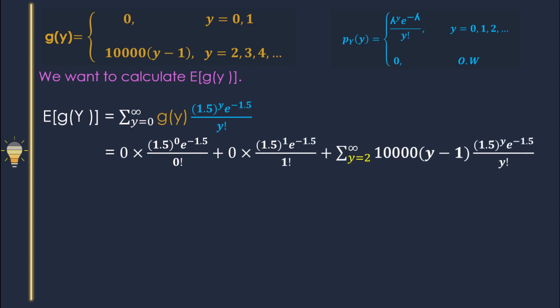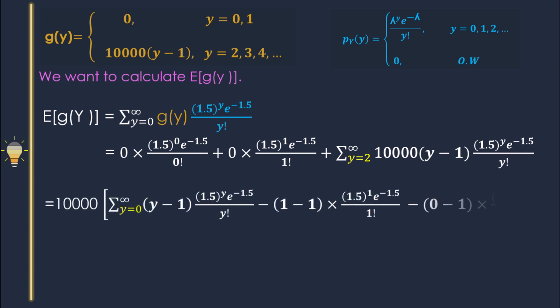And you know here it is 0 because y equals 0 and y equals 1. Then we use 10,000 times (y minus 1) after that. Here the summation part goes from y equals 2 to infinity. So what I do here, I take 10,000 out and I write down the summation part from y equals 0 to infinity.